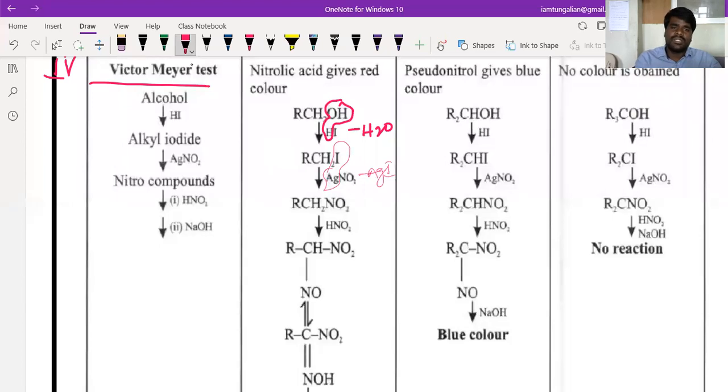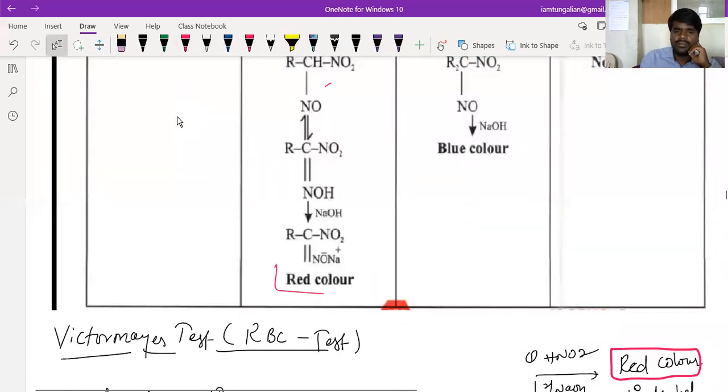Here, what gets eliminated? Here water gets eliminated. Are you getting this? Right, beta. This is your sodium nitrolate. So this will give a red color.